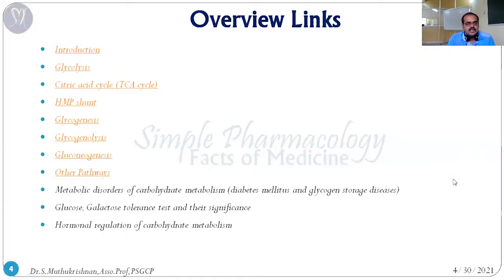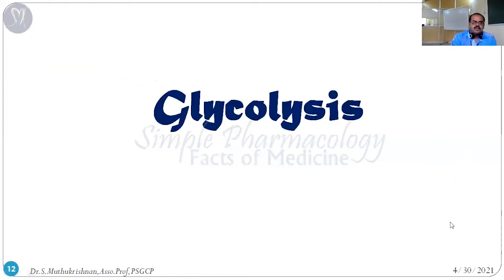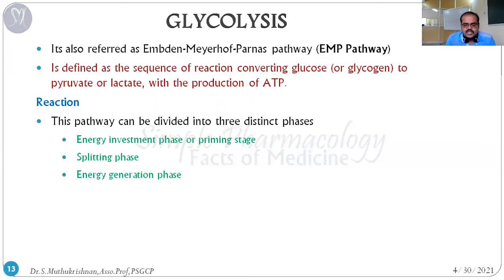So in this class I'm going to explain the first carbohydrate metabolic pathway, that is the glycolysis pathway, because glycolysis is one of the important pathways for energy production. So what is glycolysis? Glycolysis is also referred to as the EMP pathway. EMP means Embden Meyerhof Parnas pathway.